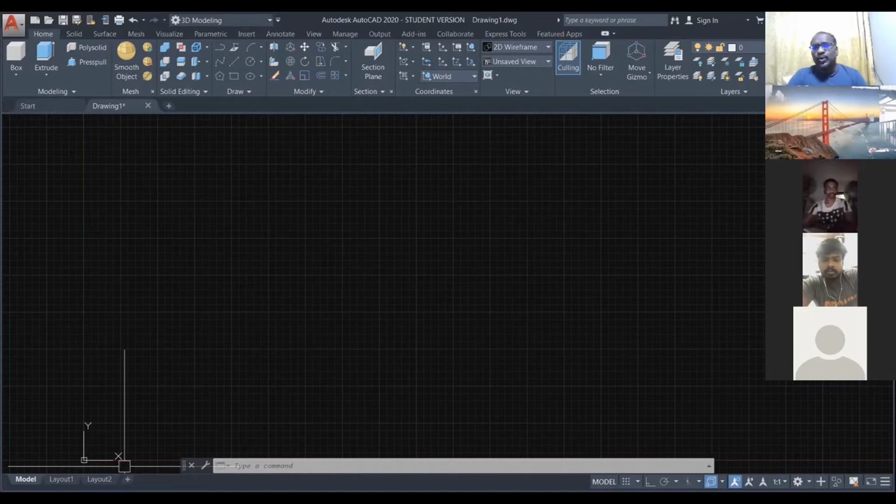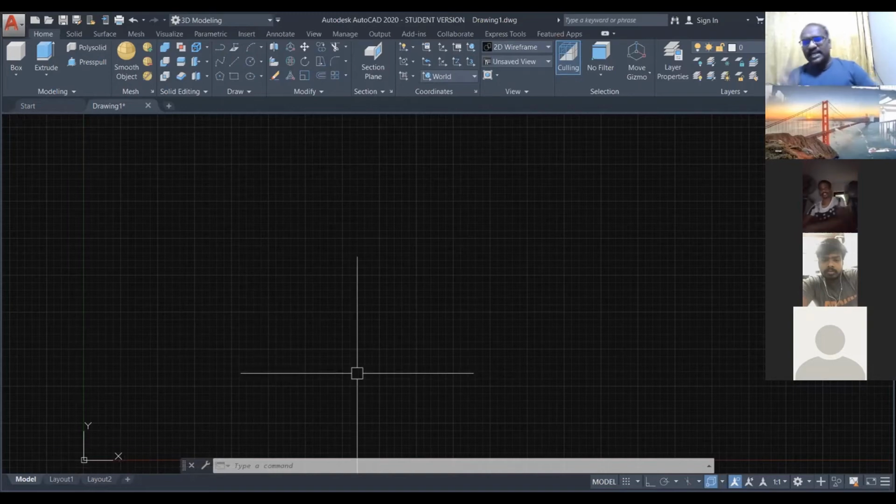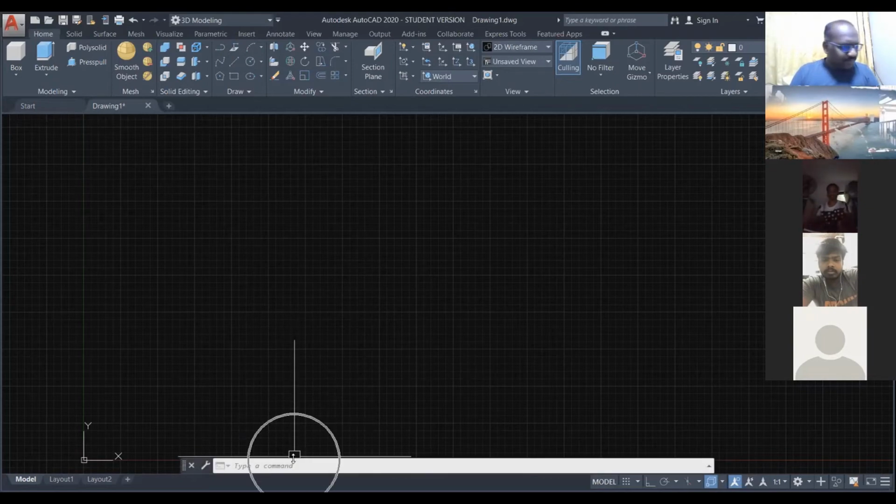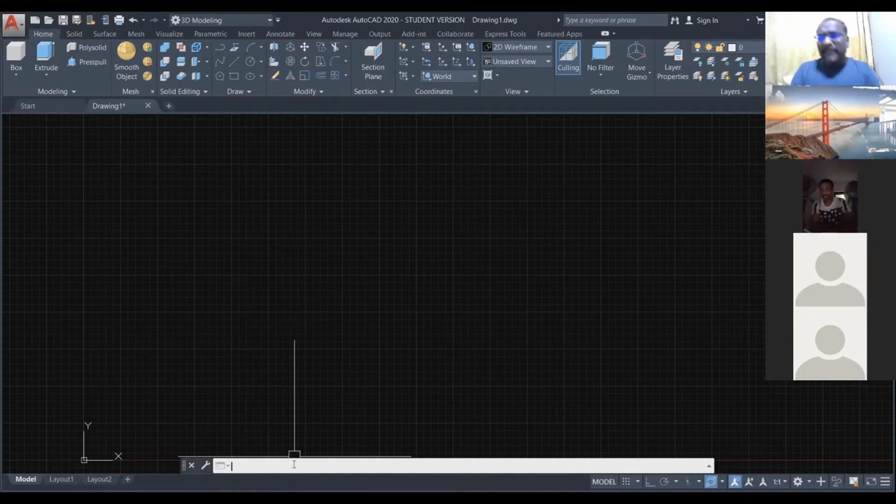Maybe some people don't know what an A4 paper size is, and maybe some people know very well. I'm not sure how many of you know about A4 paper size. Anybody know about A4 paper size? Never mind. The first command in AutoCAD, just listen here. You can watch here. I will give limits. Maybe you can take the paper and pen to write down. Otherwise, no problem. We are recording the video. Later, we will send the link to watch the video.